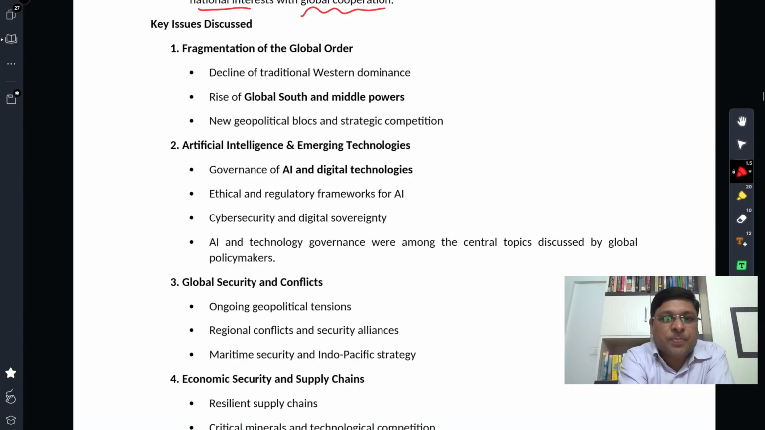First, fragmentation of the global order. That is one running theme in this week that we are observing, and this would go on for some months to come. That's why this would be current affairs for all of you for this year's mains and even for the next year. So, fragmentation of global order. What has happened exactly? How did this fragmentation come about?